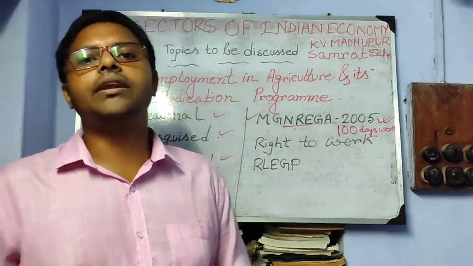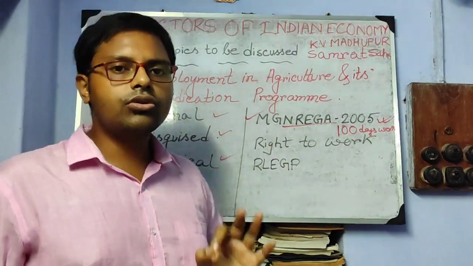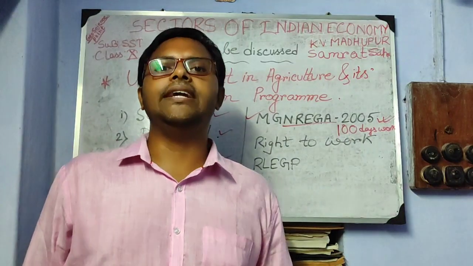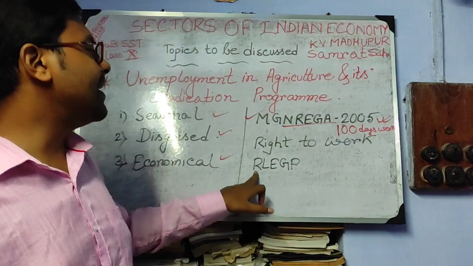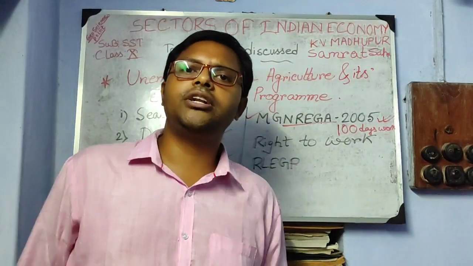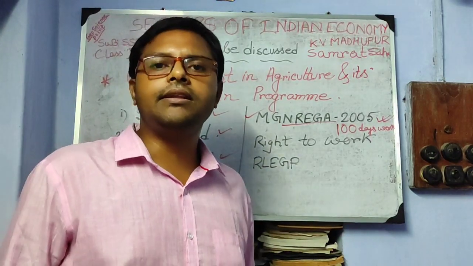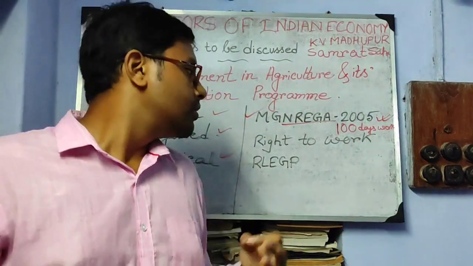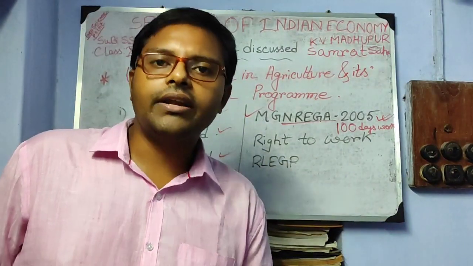Second one is Right to Work. It is also a project taken by the Government of India in 2003. There was also an assurance of work for poor people in rural India. RLEGP, Rural Landless Employment Guarantee Program. This was a program taken by the Government of India for poor people below the poverty level in rural India, assuring them at least 15 days work in a month.